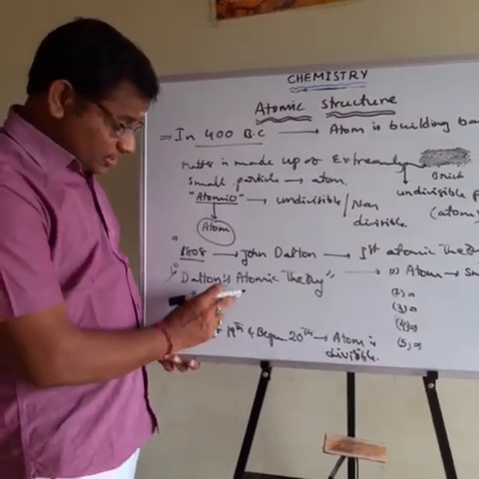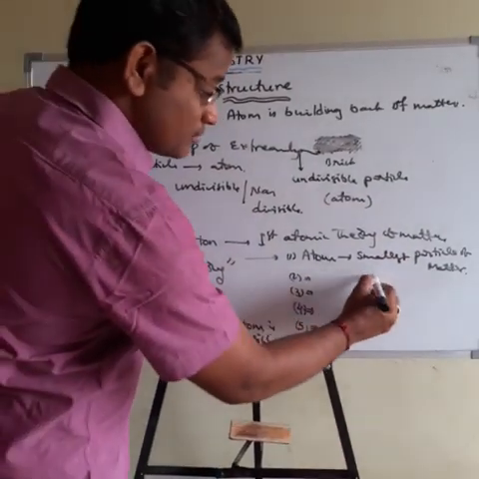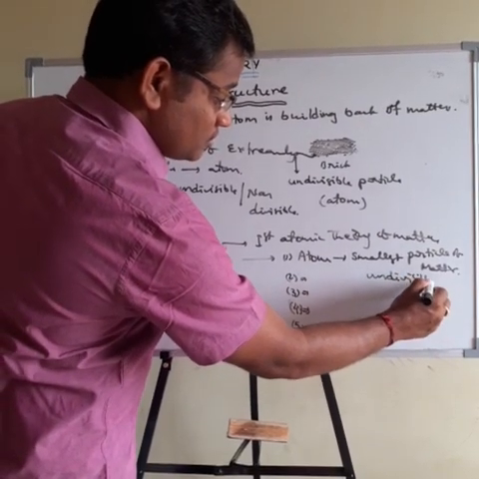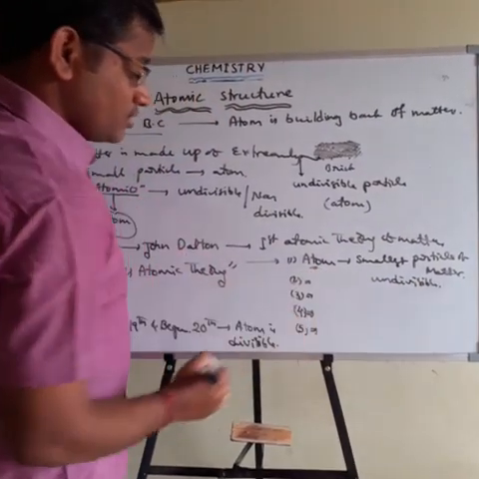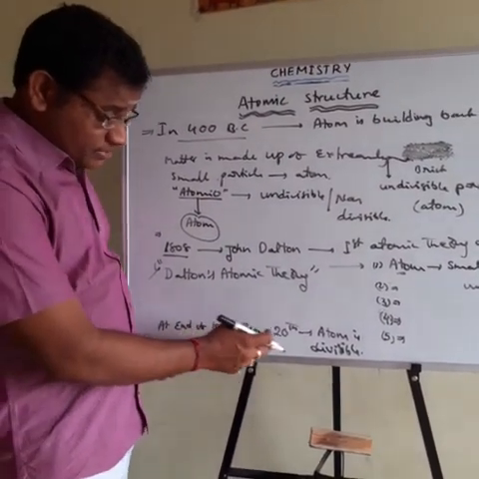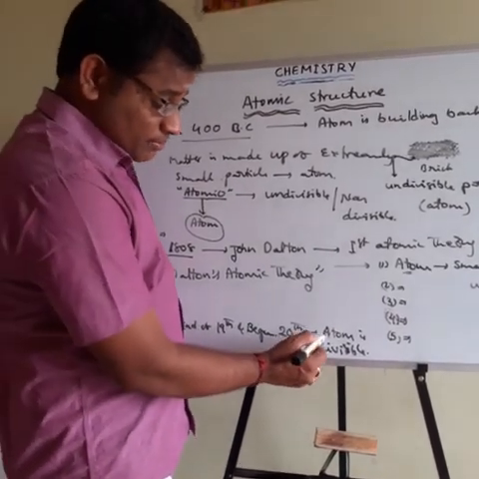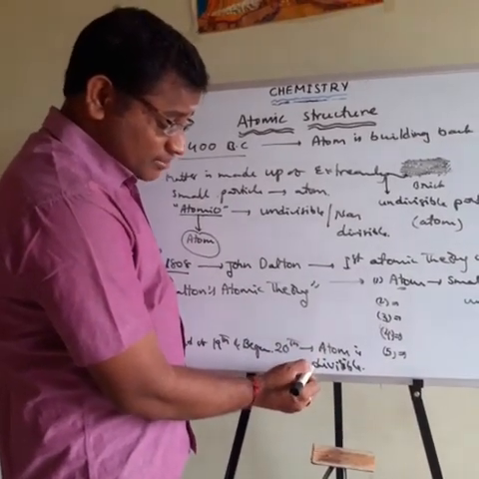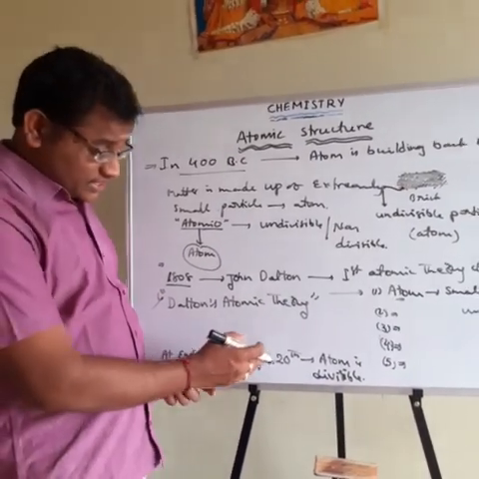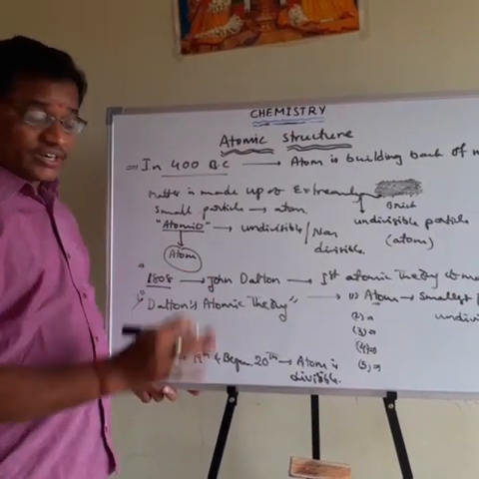Why? According to the Dalton atomic theory, atom is the smallest particle of matter. It is an indivisible particle. That point was given by Dalton. But at the end of the 19th century, beginning of the 20th century, from the experimental results, scientists said the atom can be divided into many more subatomic particles. So when they said the atom can be divided, at that time the Dalton atomic theory failed.